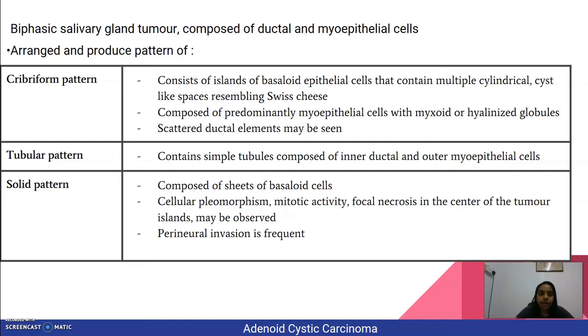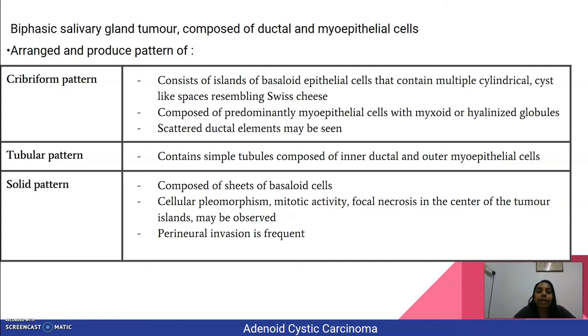Adenoid cystic carcinoma is a biphasic salivary gland tumor. It's composed of ductal and myoepithelial cells. They are arranged to produce a pattern of cribriform, tubular, and solid. The cribriform pattern consists of islands of basaloid epithelial cells that contain multiple cylindrical, cyst-like spaces resembling Swiss cheese. It's also composed of predominantly myoepithelial cells with myxoid or hyalinized globules. Scattered ductal elements may also be seen.